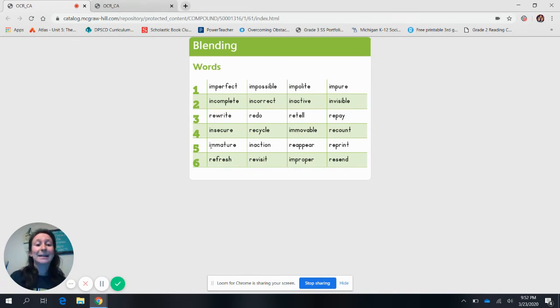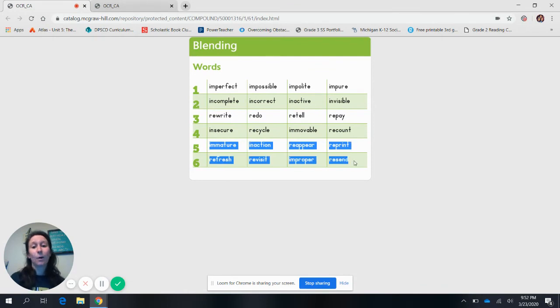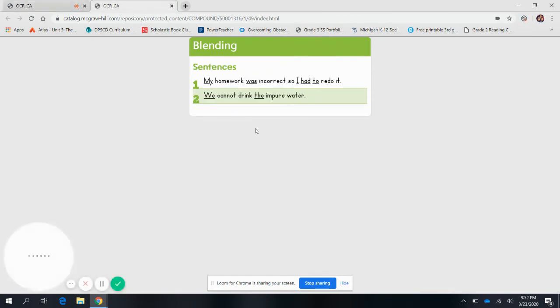All right, lines 5 and 6, please practice at home. Your kiddos love blending, so definitely go over that with them. The last part I want to do is the blending for sentences. There are a lot of sight words on here, so we're just going to read the sight words and we'll sound out those trickier words.